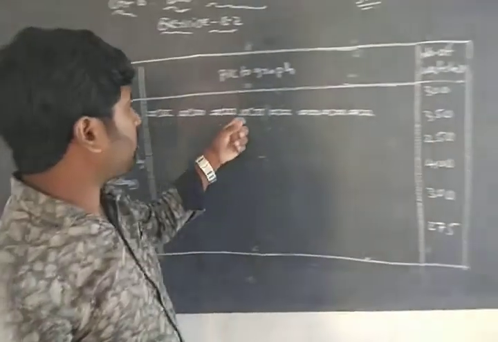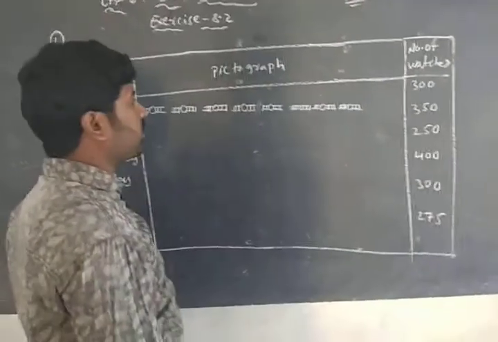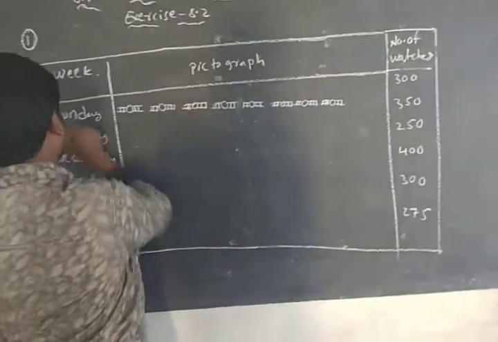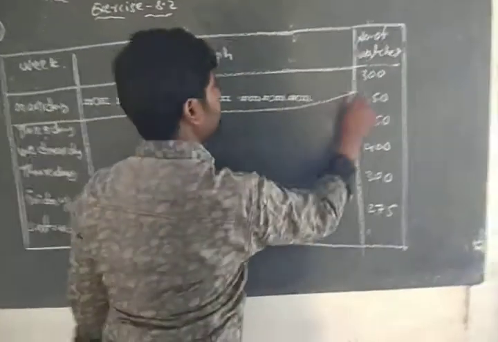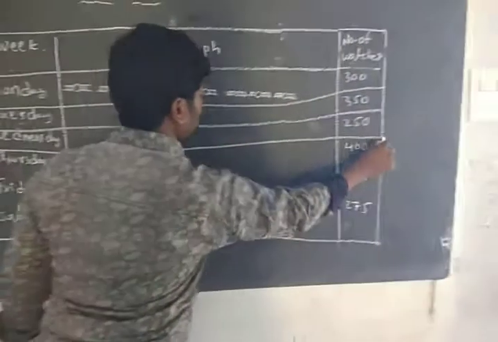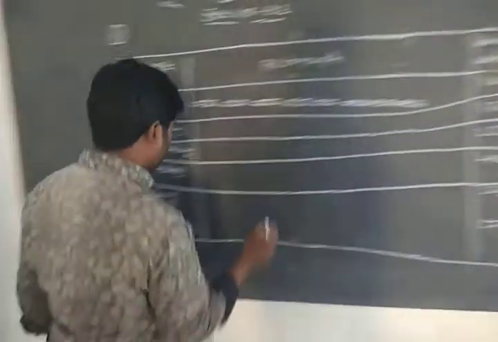1, 2, 3, 4, 5, 6, 7, 8. Eight 25s are 200. So as we want more, that's why I am drawing upward. Okay my dears, so like this.